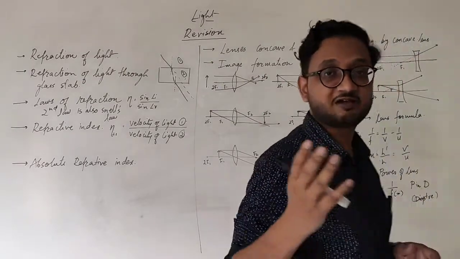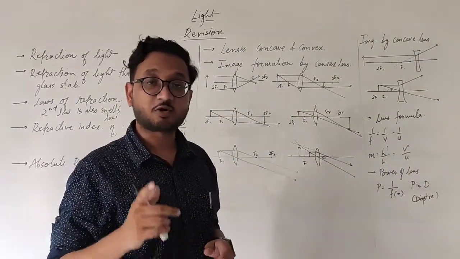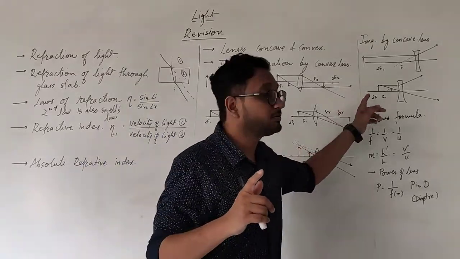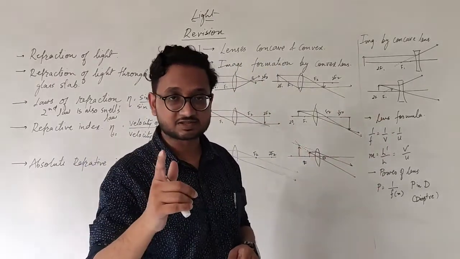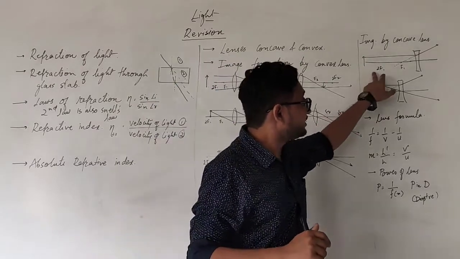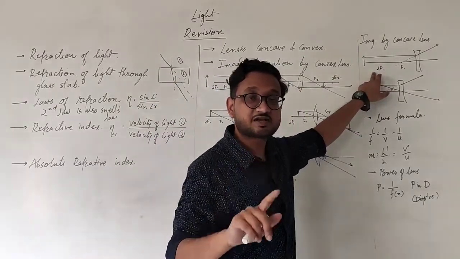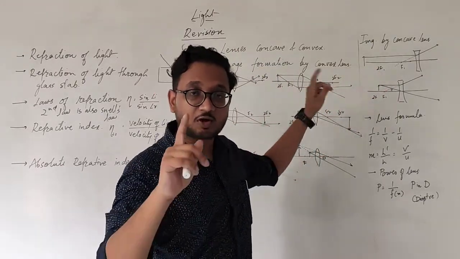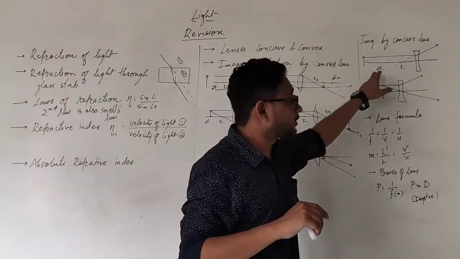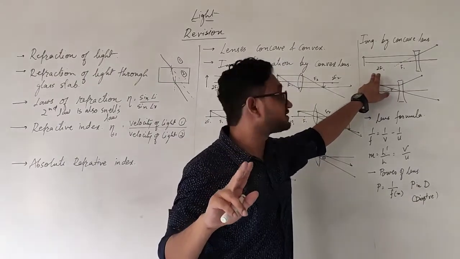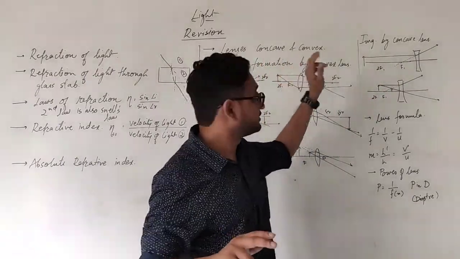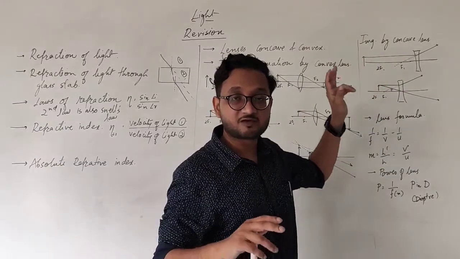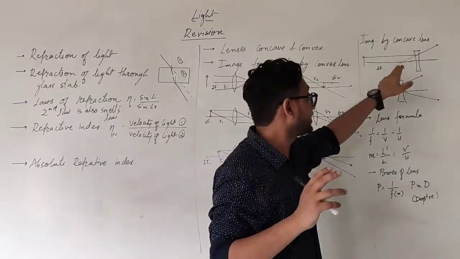Now because this is a diverging lens, just like convex mirror, this concave lens is a diverging lens, and that is why we have only two cases just like convex mirror. Okay, not convex lens, convex mirror. So in concave lens, only two cases are there. If the object is at infinity, the image will be at focus. Okay. If the object is at infinity, image will be at focus.